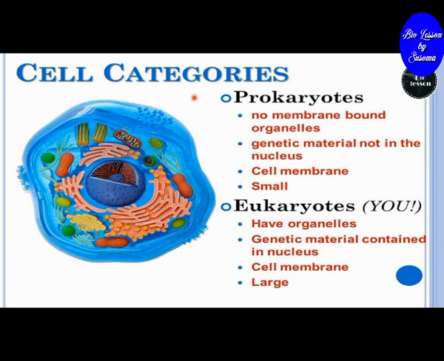Now there are two categories of cells: the prokaryotic cell and the eukaryotic cell. The prokaryotes have no membrane-bound organelles. In prokaryotes, the genetic material is not in a nucleus. Prokaryotes are bounded by a cell membrane and the size of the cell is small. In eukaryotes, all the organelles are present. The genetic material is contained in the nucleus. The cell is bounded by a cell membrane and the size of the cell is large.